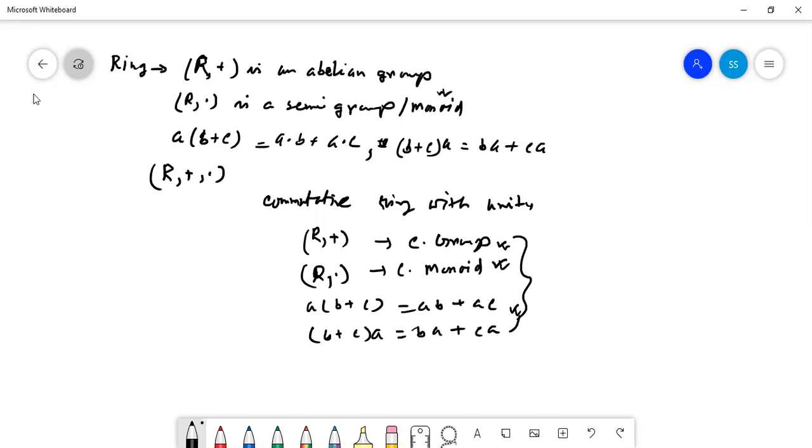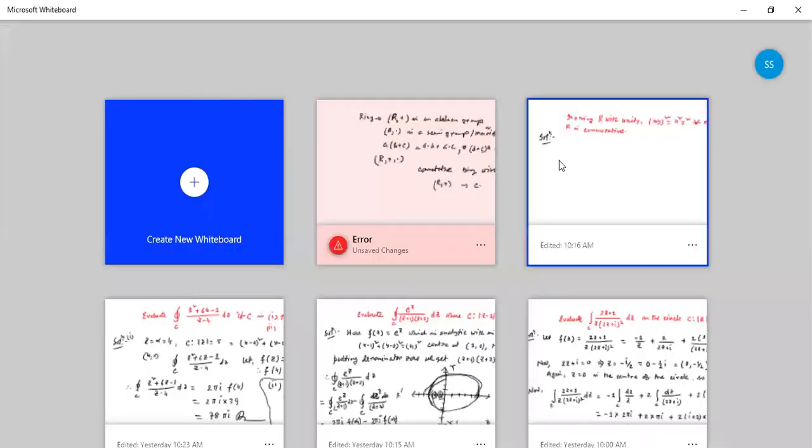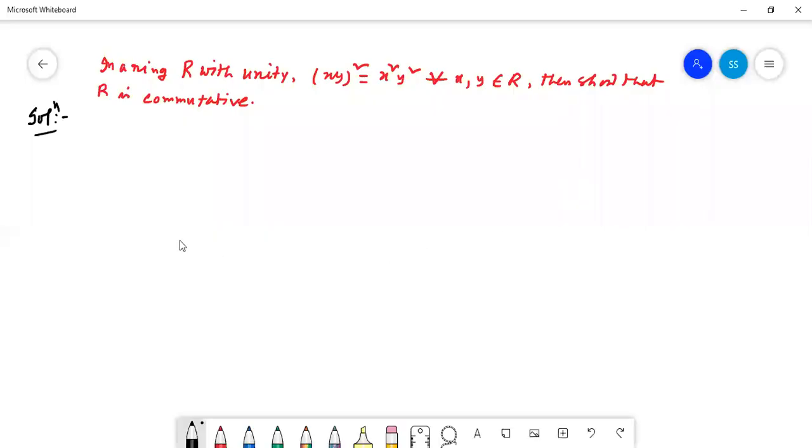Now today we are going to start some problems on rings. Look at here, one problem is given: in a ring R with unity, that means 1 belongs to this ring, (x plus y) whole square equals x square plus y square, for all x, y belonging to R. Then we have to show that R is commutative. Now we are going for the solution.